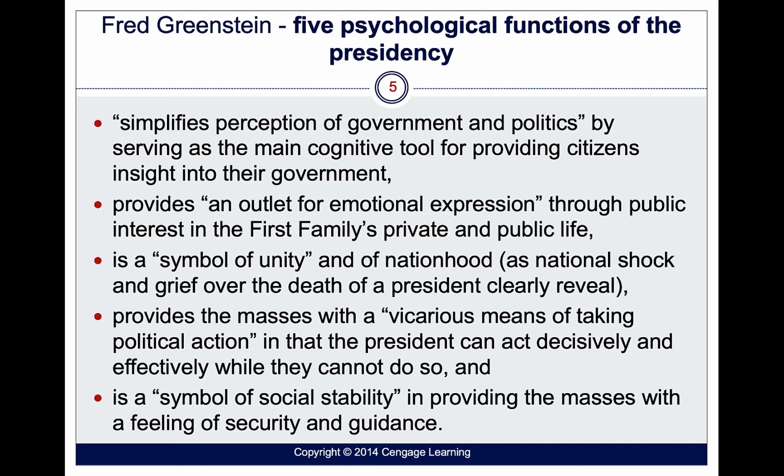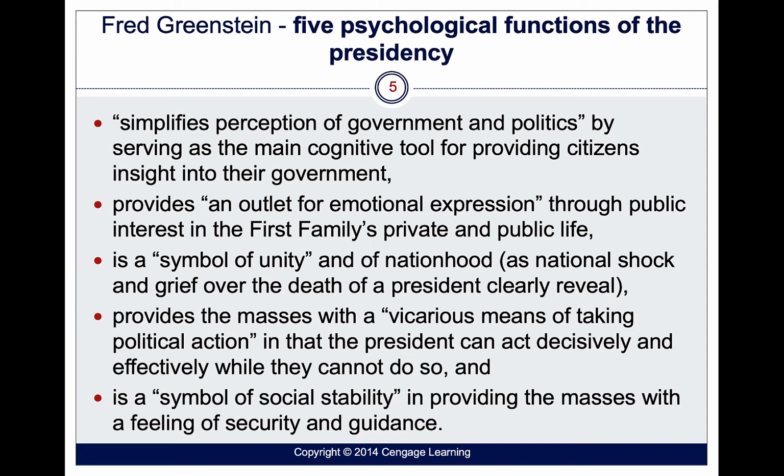9/11 happens. George W. Bush, on the evening of 9/11, gives a speech from the Oval Office, and he quotes scripture, he quotes Psalms, and he really tries to calm a nation at a time when it was really scary, right? I think one of Obama's best speeches is the Sandy Hook speech that he gave after the tragedy at the elementary school, where there were tears shed, and Obama didn't come across as a president at the time. He came across as a father. So I think that's a very important thing to have as a president, to be able to calm the nation's fears and tell them that everything's going to be okay.